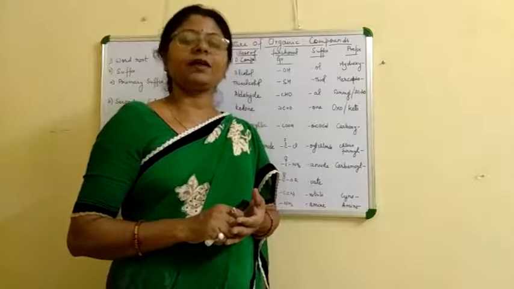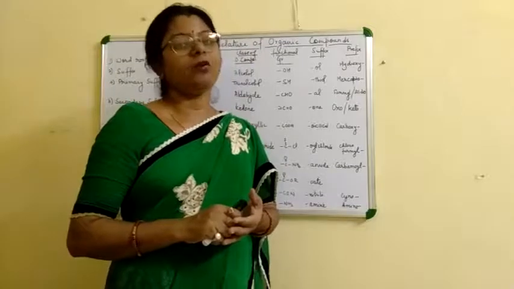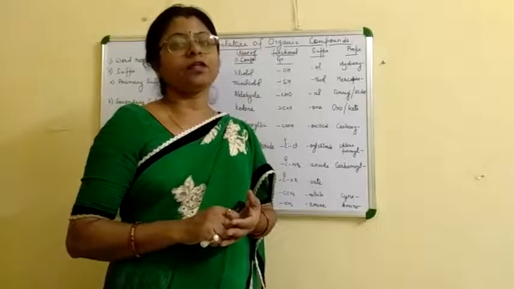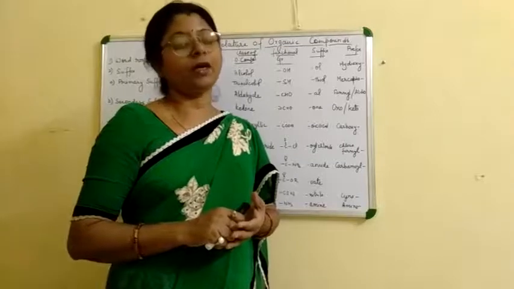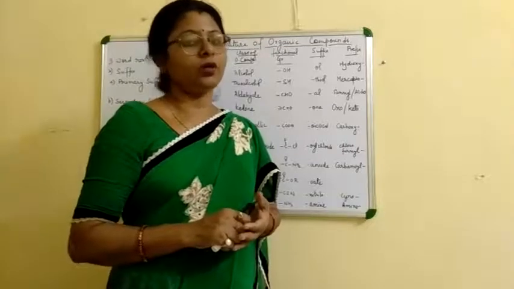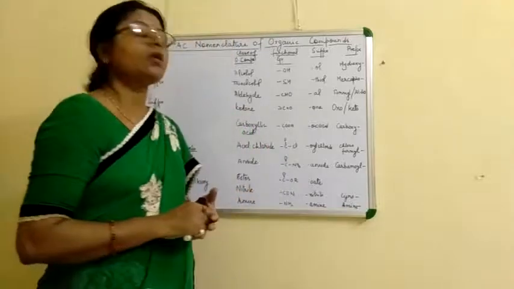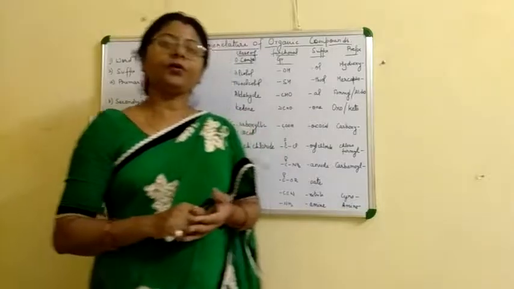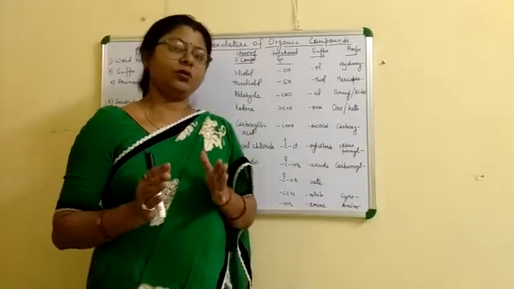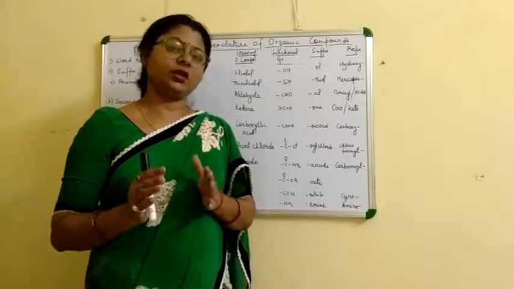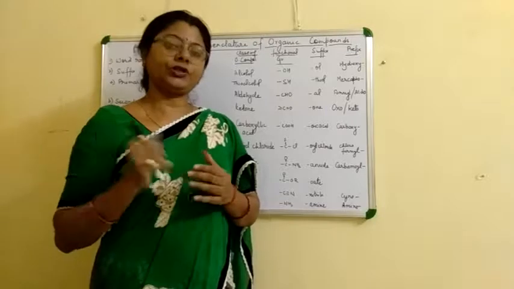As everything has its specific name, every organic compound also has its specific name. So how do we give a specific name to any organic compound? Let us know about that. So what is word root? Word root is the main carbon chain or the longest chain which is in continuation.